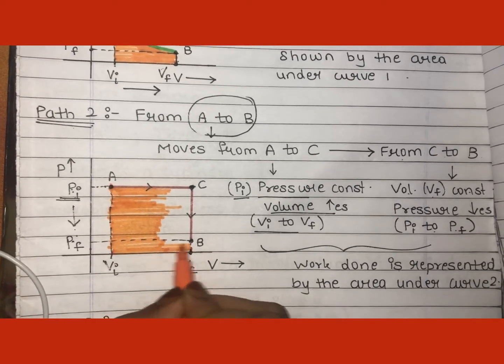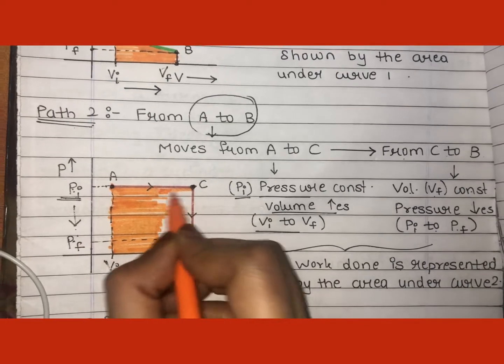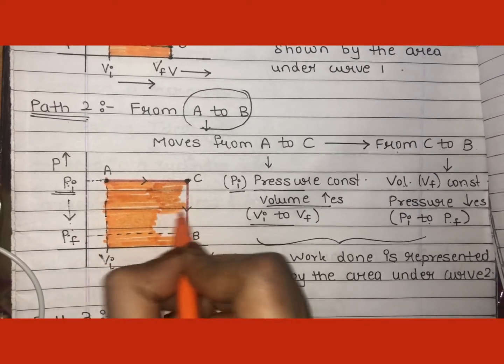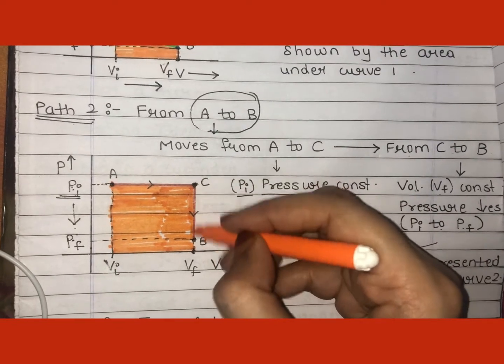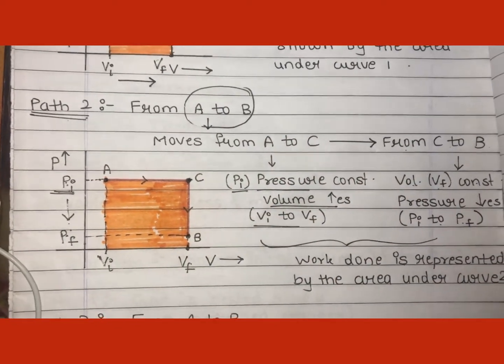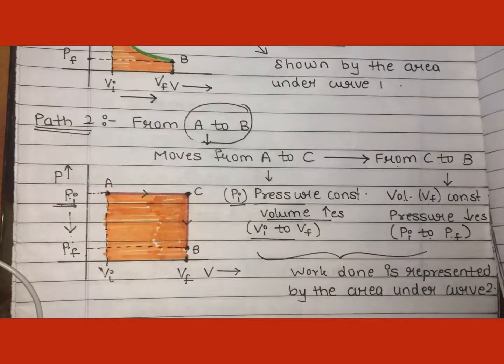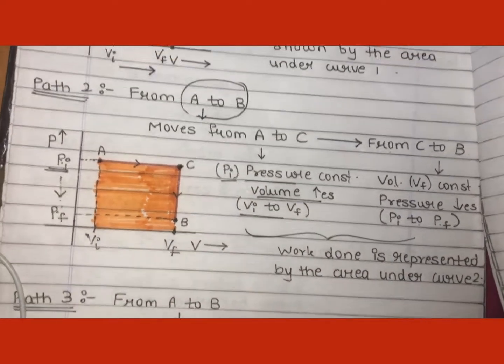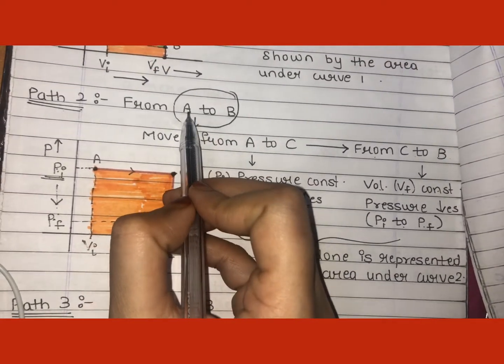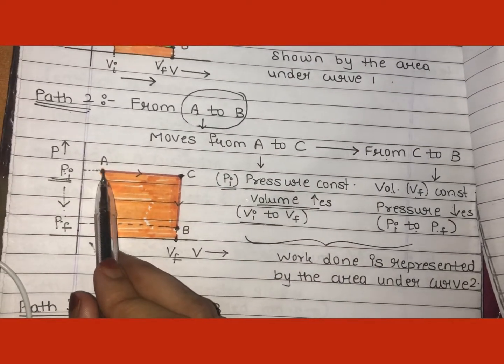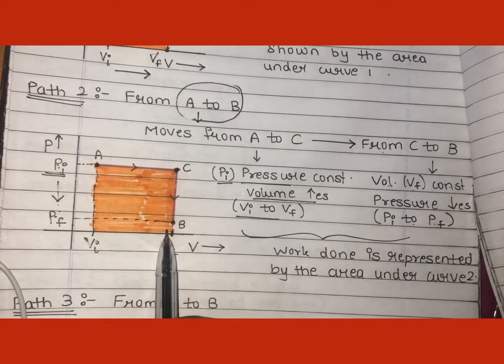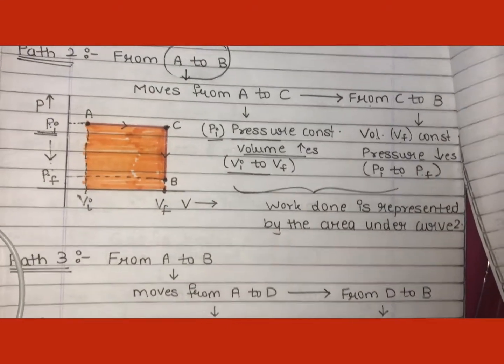Before this final volume, because after the final volume we don't have anything. So this area under the curve is my work done while following path 2, or the work done by the system while changing from A to B following path 2. This is my path 2, that is from A to C, then C to B.